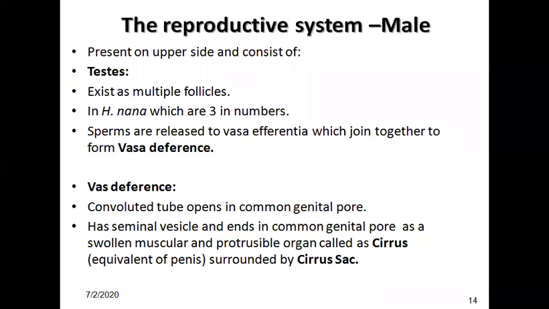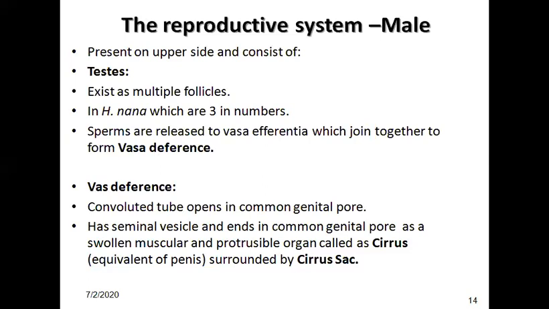Reproductive system of the male, which is present on the upper side, has testes, vas deferens, and cirrus. The testes exist as multiple follicles in each segment. Sperms are released in the vas efferentia and joined to the vas deferens. The vas deferens, a convoluted tubule, opens with the seminal vesicle, ending in the common genital pore as a swollen muscular and protrusible organ, which is called the cirrus.